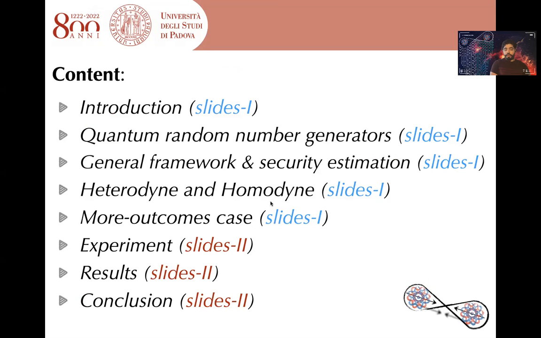Here is the content of this talk. I start with the introduction, then I'll move to quantum random number generators and different ways of generating quantum random numbers. Then I'll explain the general framework and secret estimation of this protocol. Later, I'll talk about two well-characterized continuous detection schemes, say homodyne and heterodyne. And I finish the first part of this talk by considering the many outcome approach. Later, in the second part, which is, as I said, in an alternative video file, I explain experimentally implementing this semi-device independent quantum random number generator, and I'll show the experimental result. I will conclude both presentations in the conclusion.